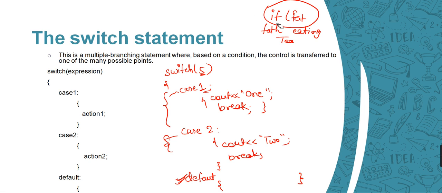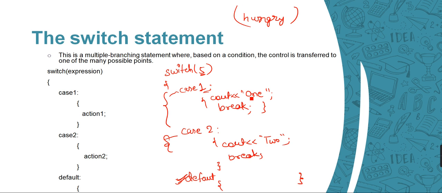Just like in our real life example, if he doesn't like anything, I will definitely make sure to prepare something for him, because I don't want him to be hungry. I will definitely cook something for him if he doesn't like any of the options which I have given him.